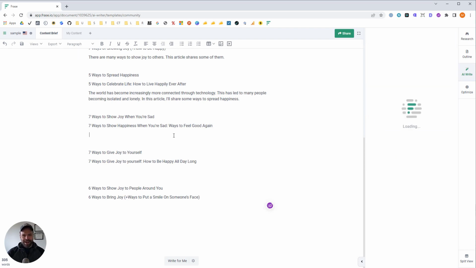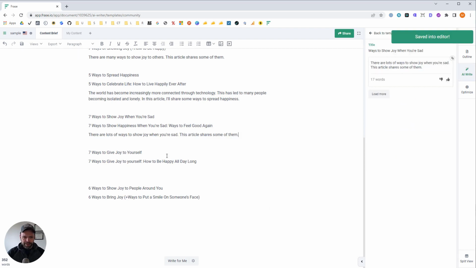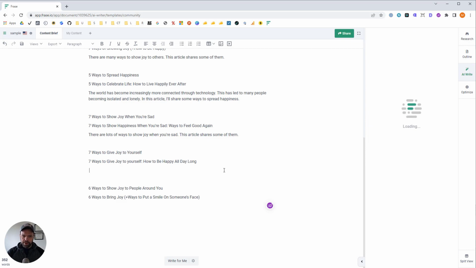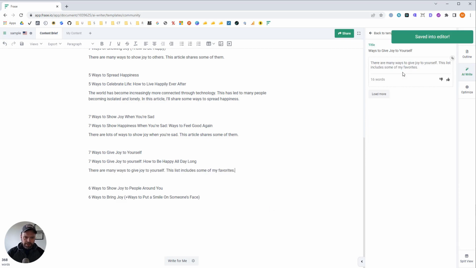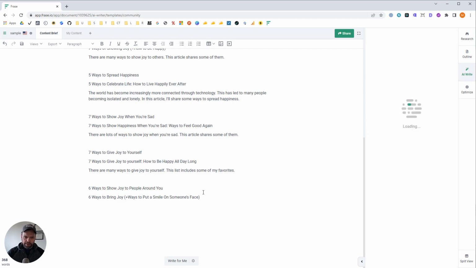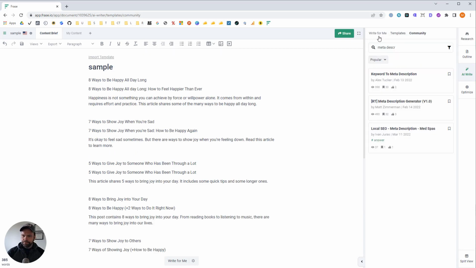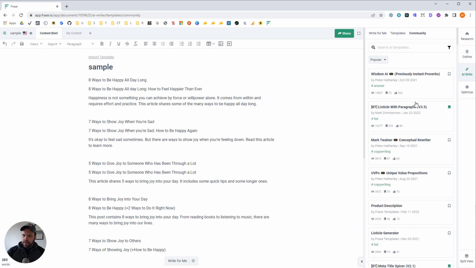So it's not ideal, but who cares, right? But if I was going to write a pillar article or a centerpiece article, then I would definitely research the competition, which you can do in here. This is going to go out and crawl the Google SERP for the top 20 results. And then it's going to bring all that data in so you can then analyze it and then optimize it.